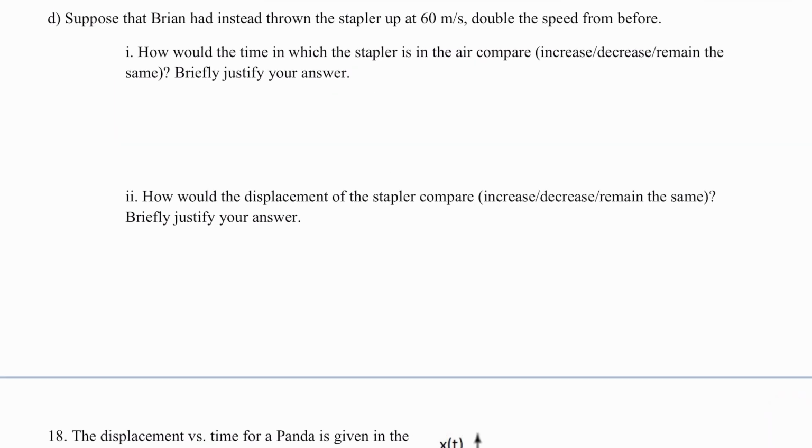Part D says, suppose that Brian had instead thrown the stapler up at 60 meters per second, double the speed from before.